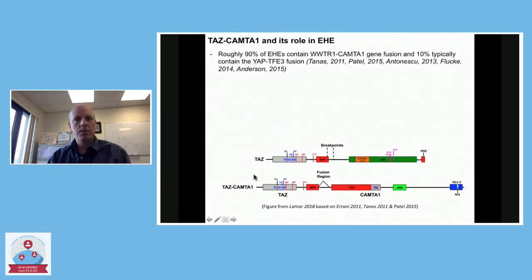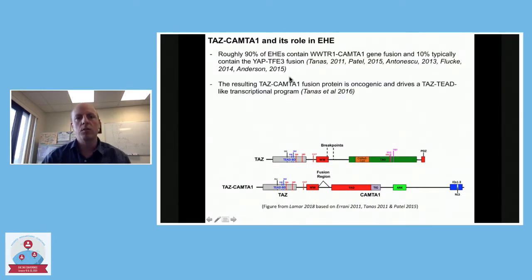And so, as we've heard this morning, roughly 90% of EHE cases will have this WWTR1 or TAS-CAMTA1 fusion protein, with the other 10% having the closely related YAP protein fused to TFE3. And we know from work from Brian Rubin's lab that this TAS-CAMTA1 fusion protein is oncogenic and that it drives a TAS-TEAD-like transcriptional program. So what that means is it turns on a lot of target genes that are very similar to the target genes that the wild-type TAS protein turns on when partnered with another family of transcription factors called the TEADs.